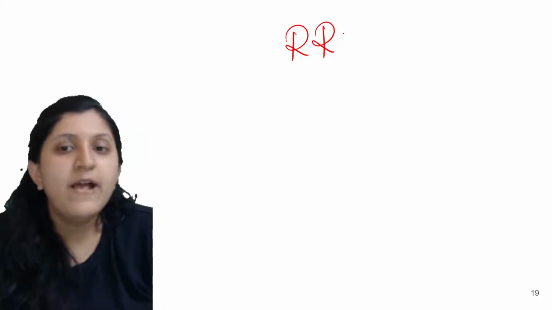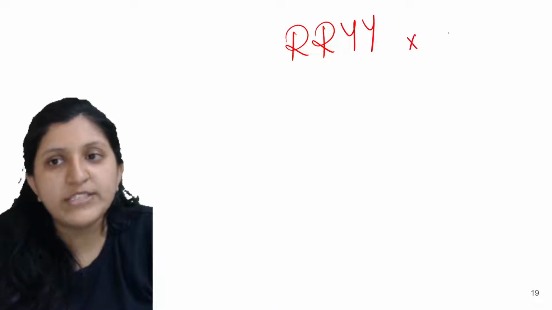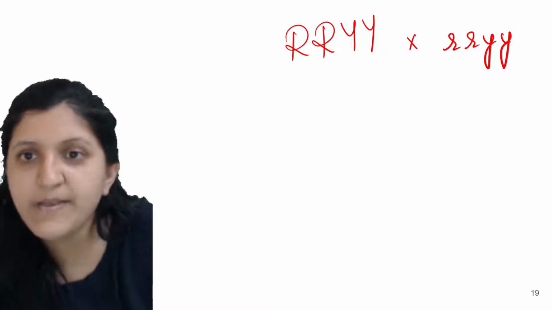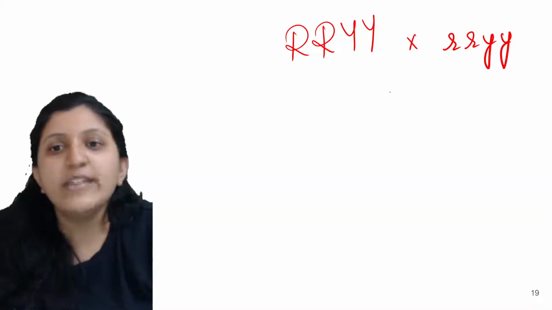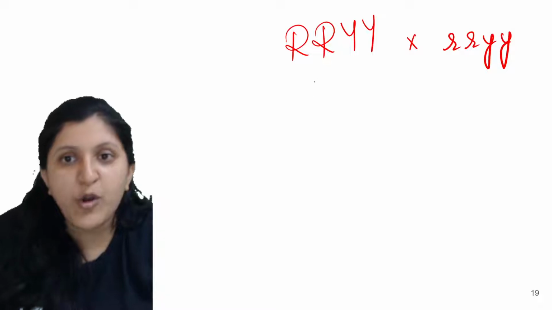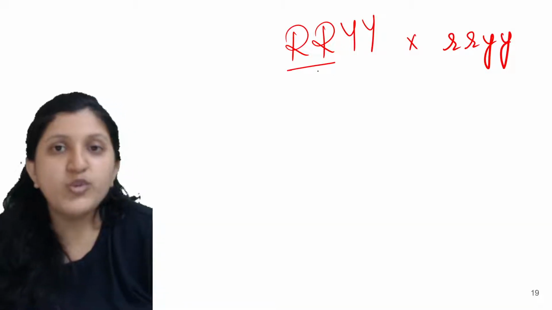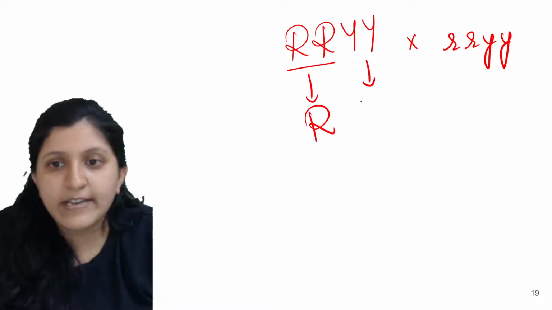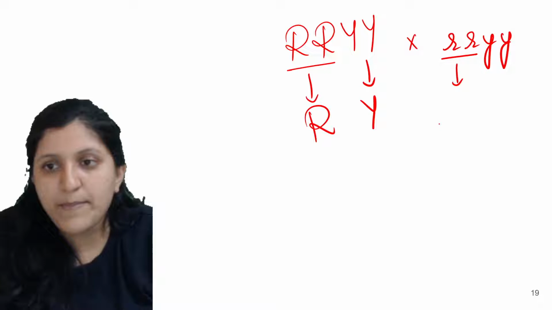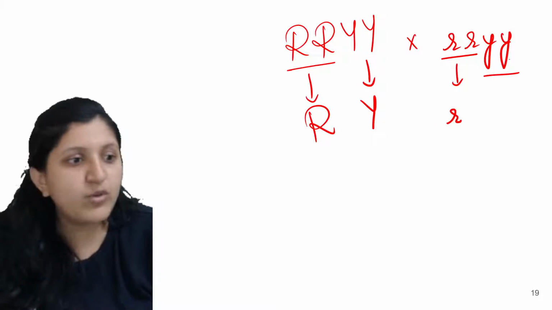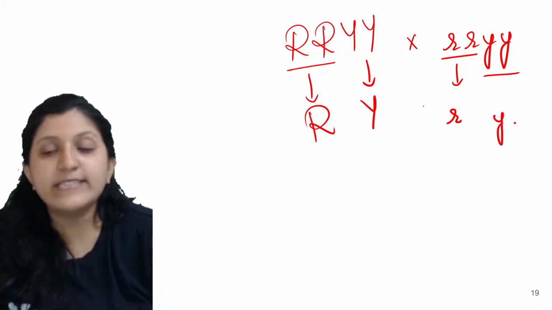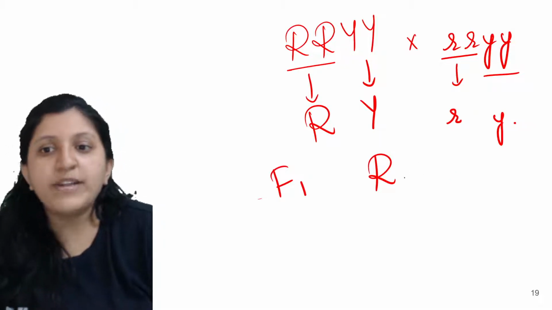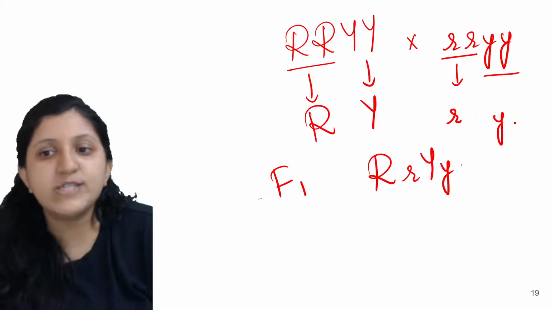So RRYY has to be crossed with rryy, okay. That is round and yellow seed, wrinkled green seed. In that case, how are we going to make a combination? Because both of these are the same, we need to take only one gamete. So that is going to be R, and here it is capital Y. Again here both of them are the same, so this is going to be r, and we'll be taking one. So that is the first generation. The F1 generation product, or the progeny that we'll be getting, is this one, RrYy.